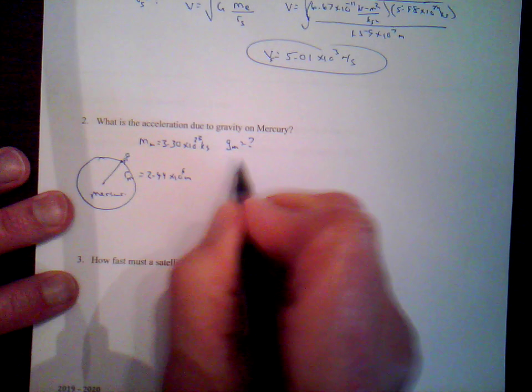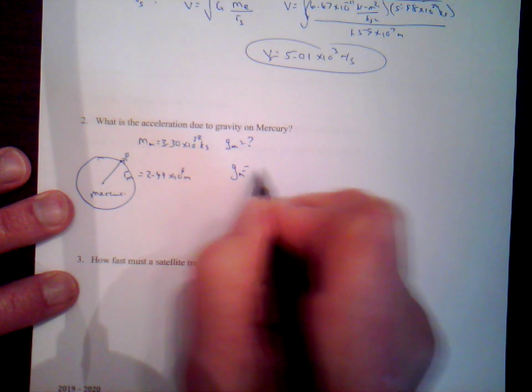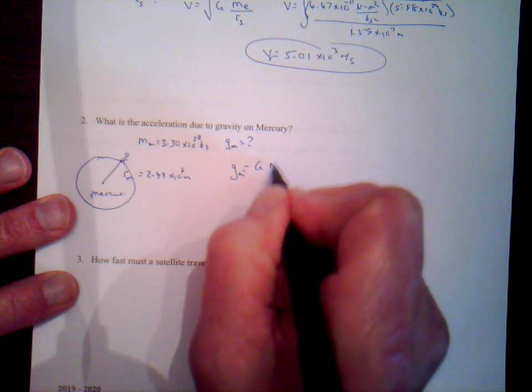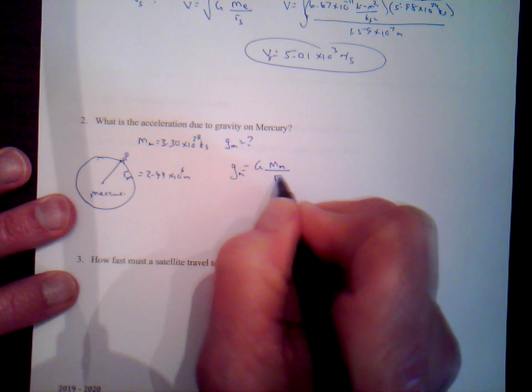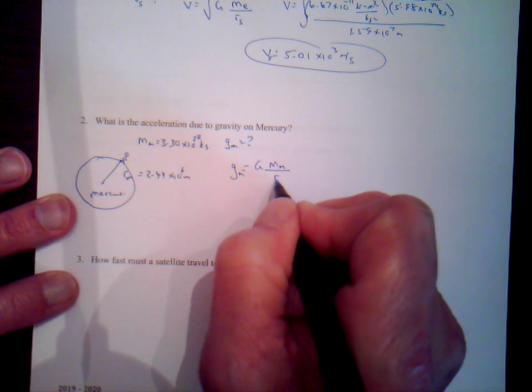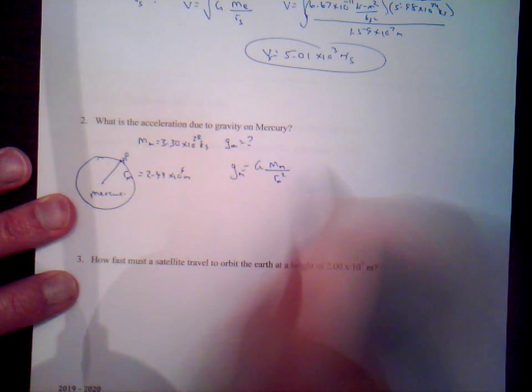So the acceleration equation on Mercury is equal to G times the mass of Mercury, Mercury being the central object, divided by the distance you are from the center of Mercury, which in this case is the radius of Mercury, squared.